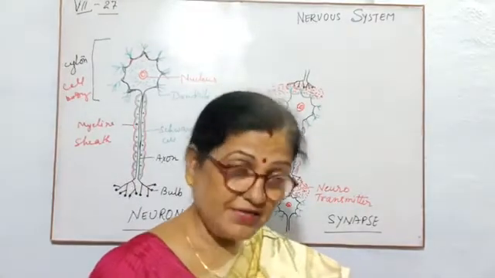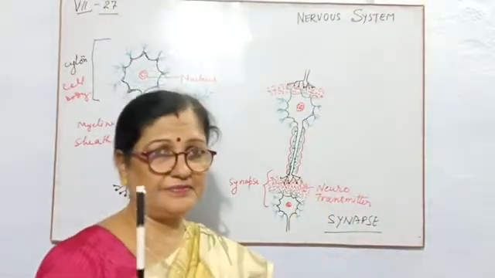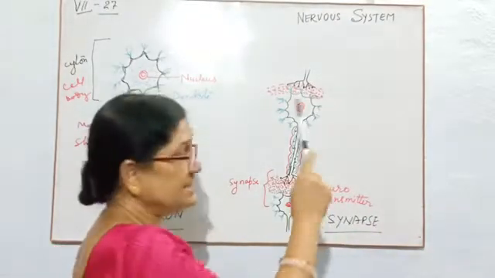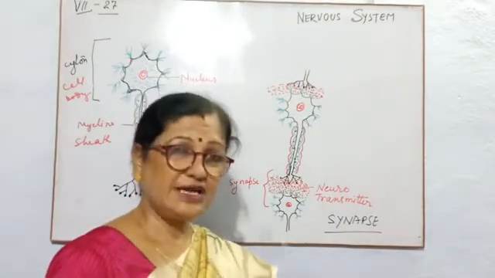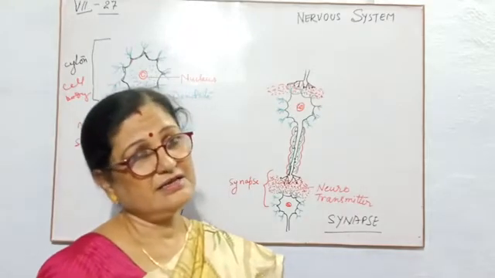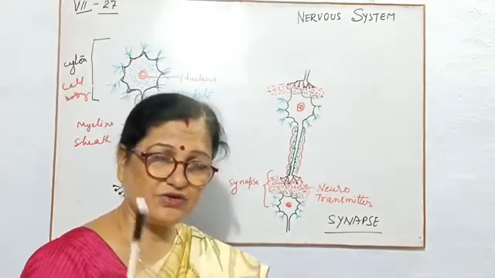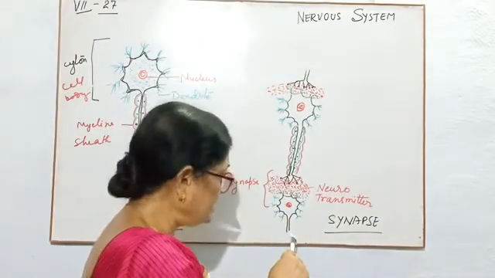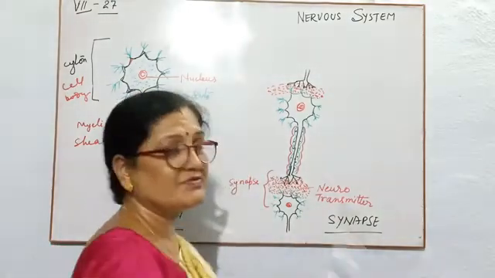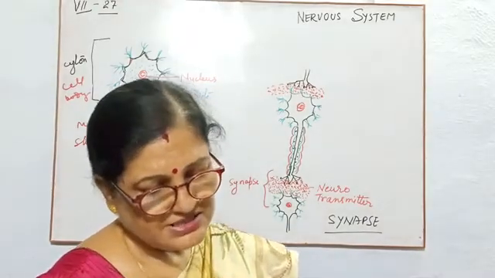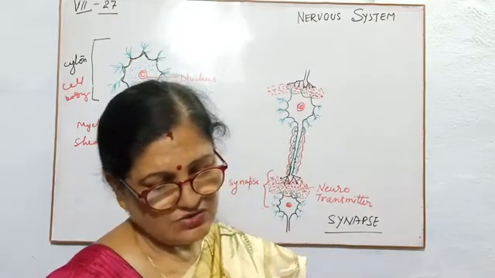And after giving the message to the neurotransmitter, one neuron becomes free. It can collect another message from another side, or pass another message. So after putting the message into the neurotransmitter, one neuron becomes free, and then when the next one takes it, the next one will give the message to the third one, then again the second one will be free. So in this way, the messages can pass from one neuron to another neuron, and this is known as the synapse.